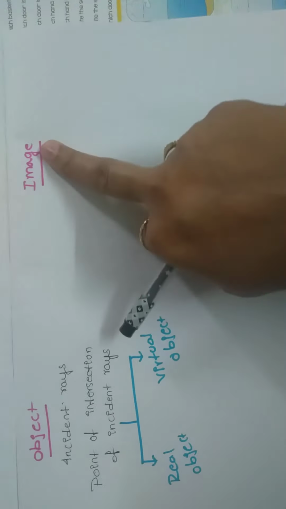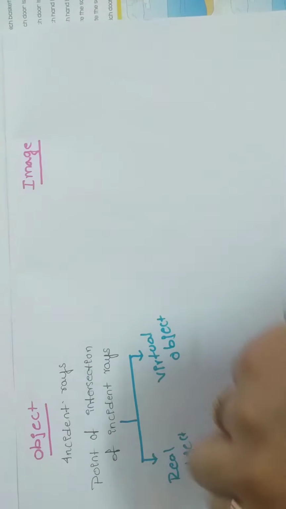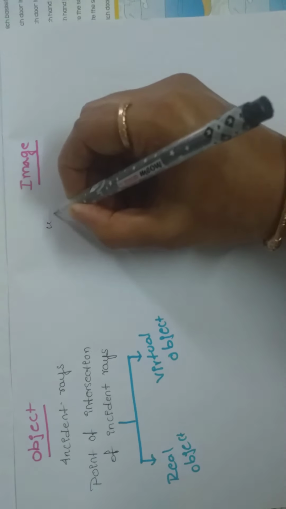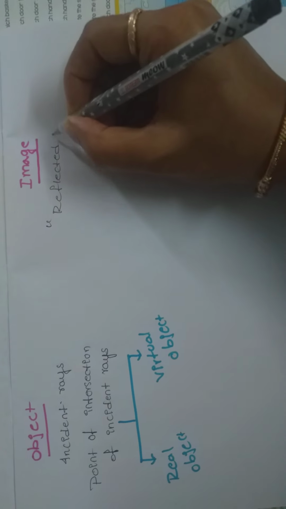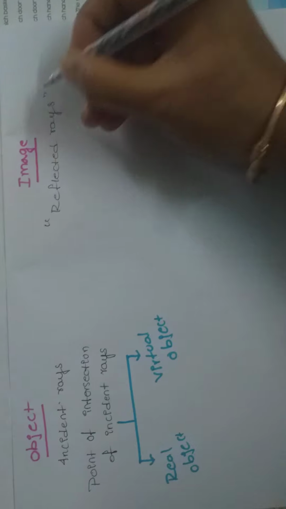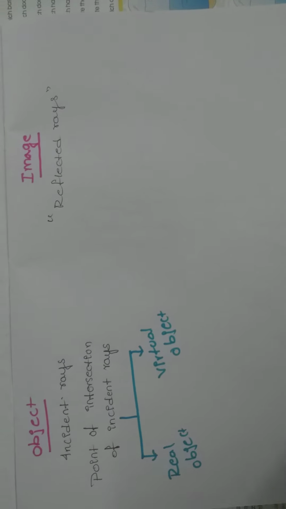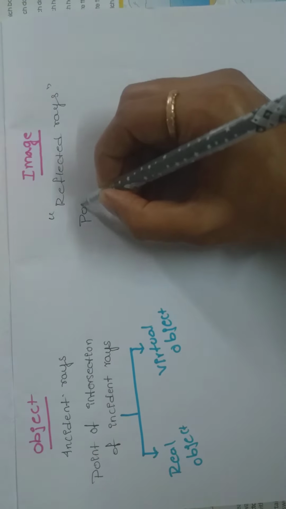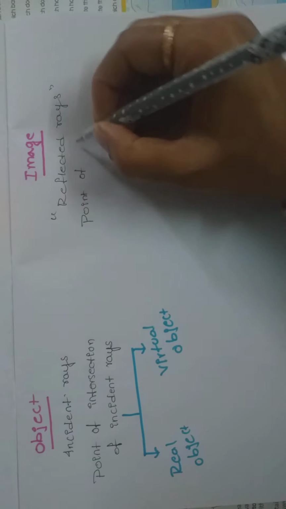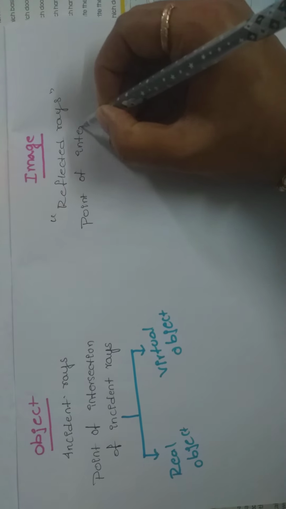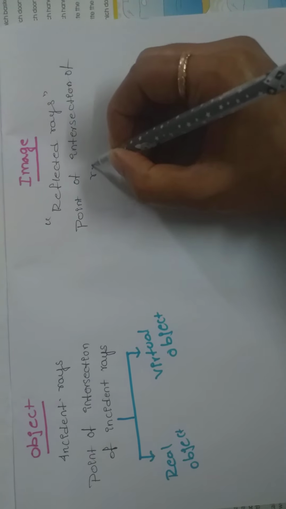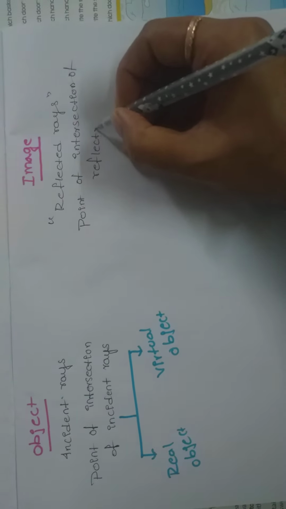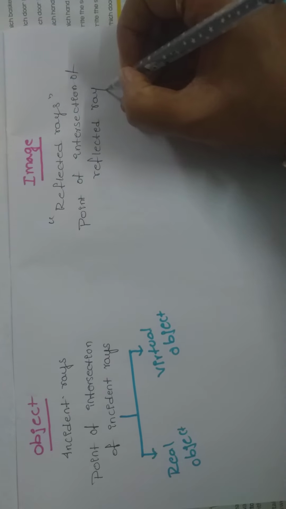Now coming to image. What is the meaning of image? Mainly, images in the sense we should take reflected rays. So how can you give the definition of an image? The point of intersection of reflected rays is known as an image.